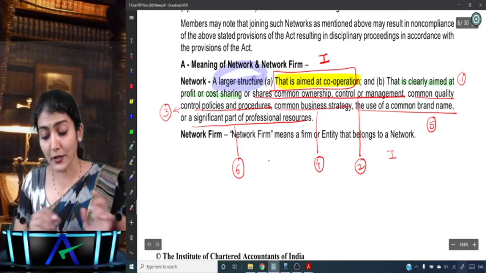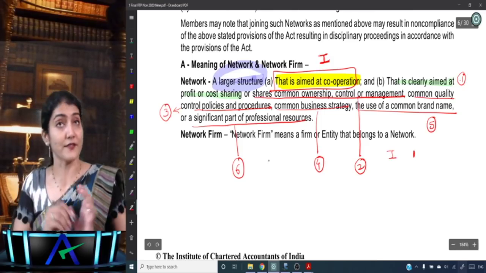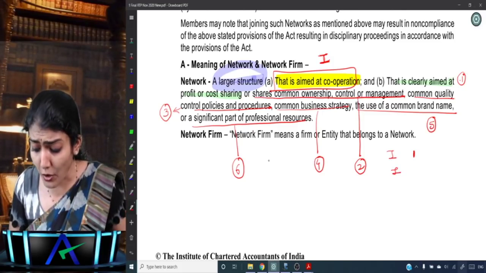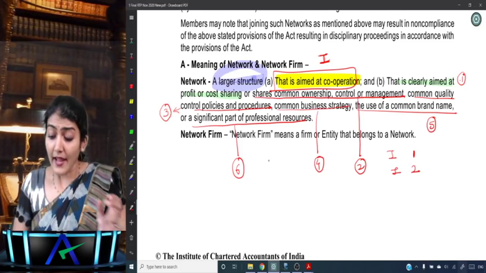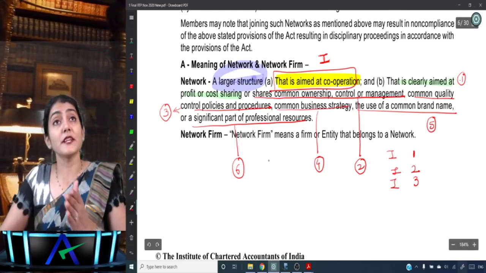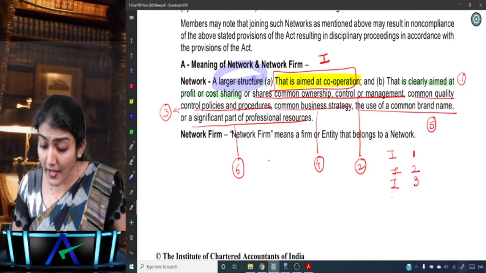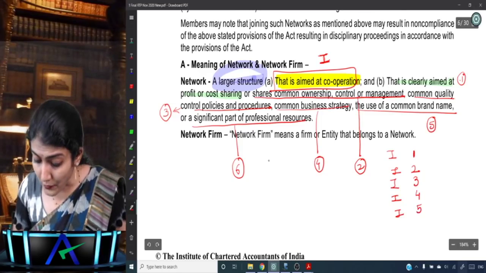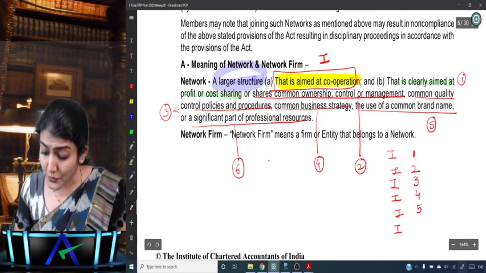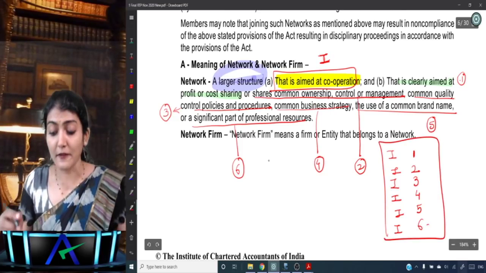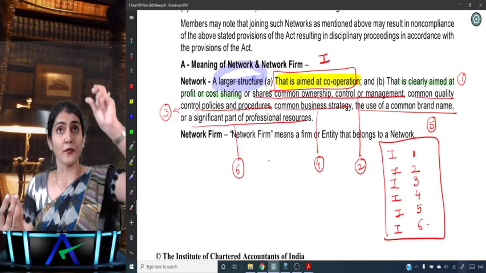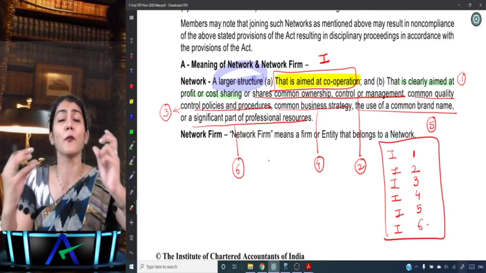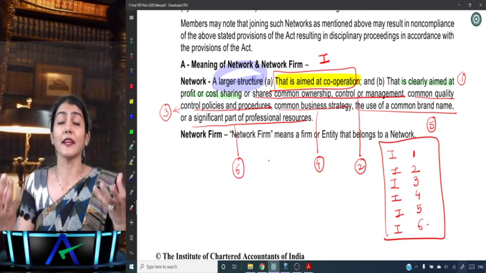That is, aimed at cooperation and aimed at profit or cost sharing. Aimed at cooperation and shares common management, ownership or control. Aimed at cooperation and common quality control policies and procedures. Aimed at cooperation and common business strategy. Aimed at cooperation, use of a common brand name. Aimed at cooperation and also shares a significant part of the professional resources. So along with 1, you can have 1,1; 1,2; 1,3; 1,4; 1,5; 1,6. Any of these combinations you can create over there.